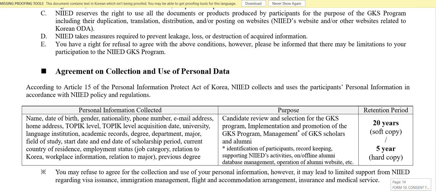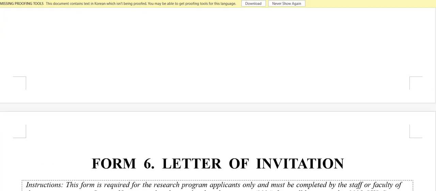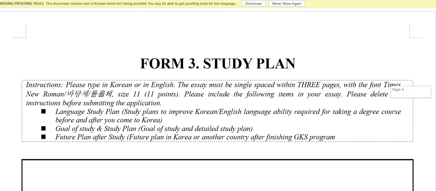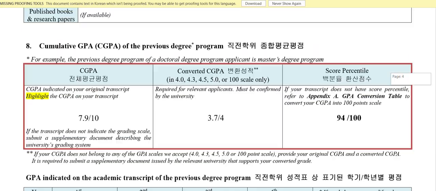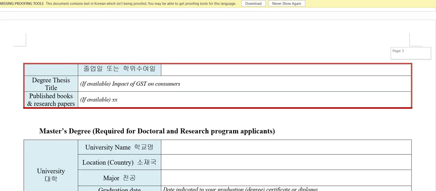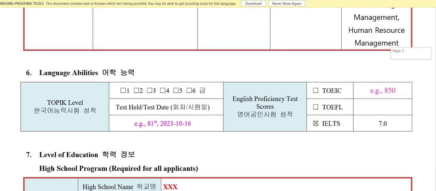So yeah, that's it guys, this is how you fill the application form. I'm sorry, because of personal reasons I didn't fill the form because I can't show my personal things, but I did fill some of the things.